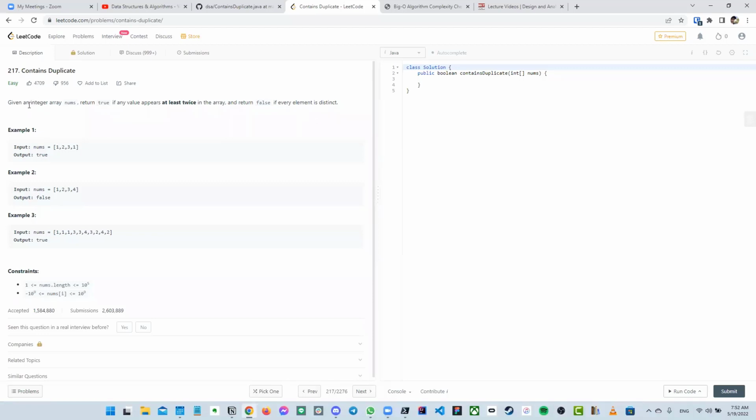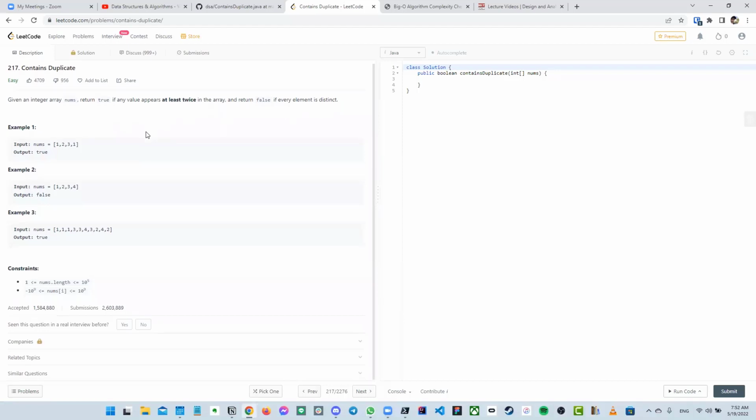Contains duplicate: given an integer array nums, return true if any value appears at least twice in the array, return false if every element is distinct. So here we've got 1, 2, 3, 1. The output should be true because 1 appears twice. Here's another one, 1, 2, 3, 4. There's no duplicate, so this will return false. And over here, 1, 1, 1, 3, 3, 3. Obviously true because there are multiple duplicates.